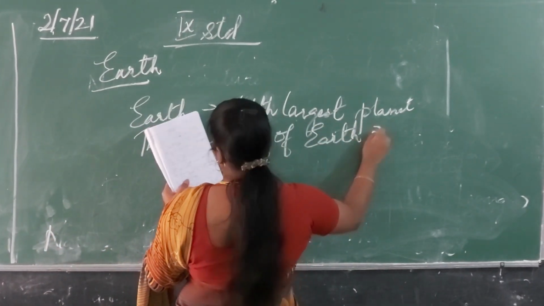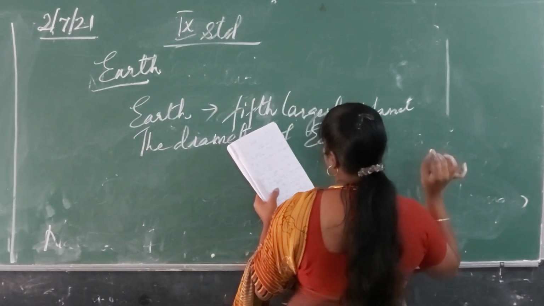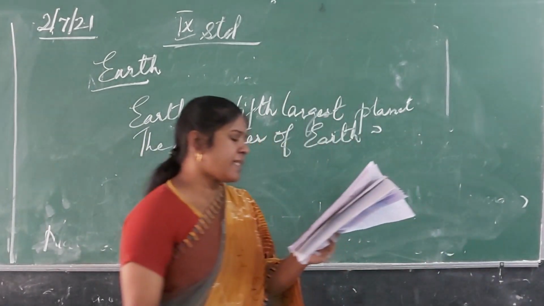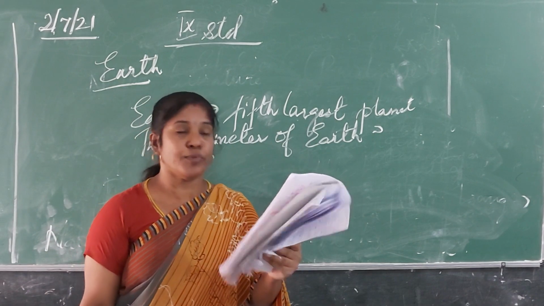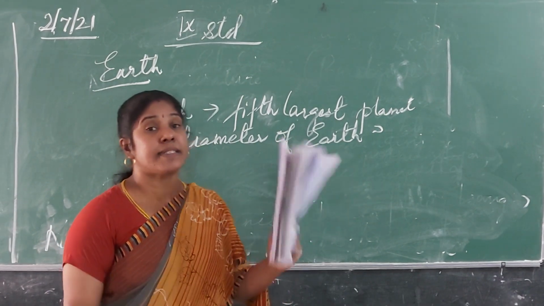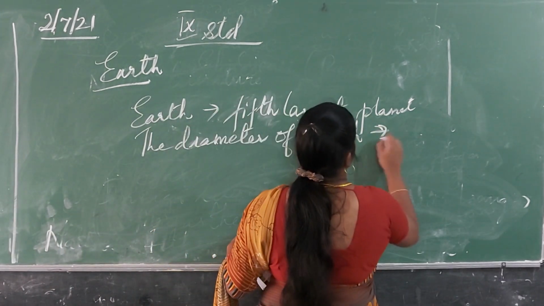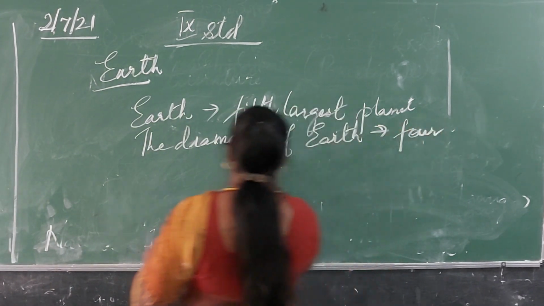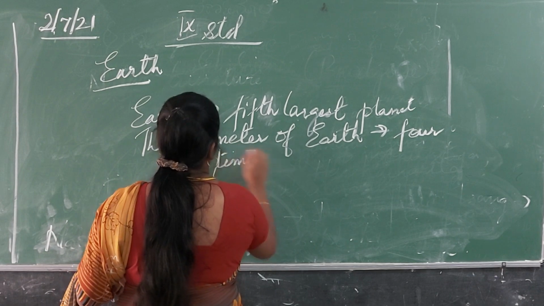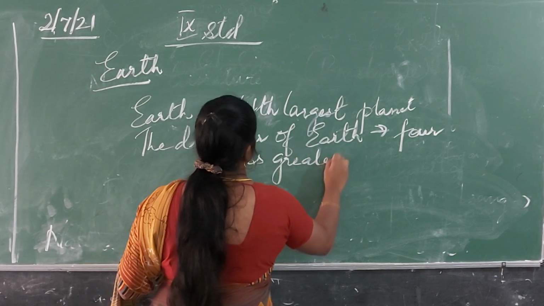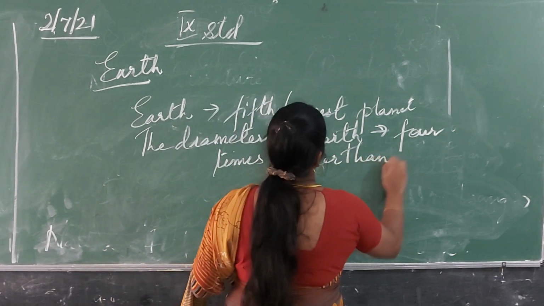What is the diameter of Earth? The diameter of Earth is approximately 4 times greater than the Moon.